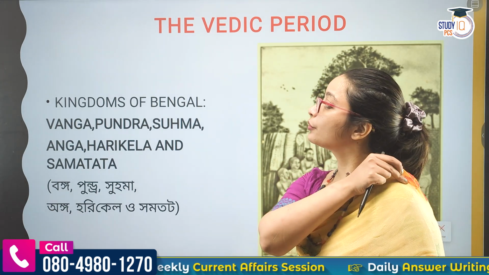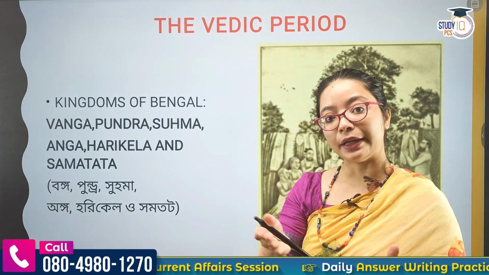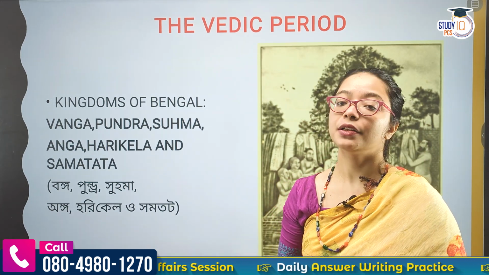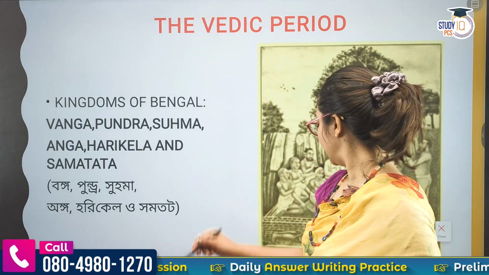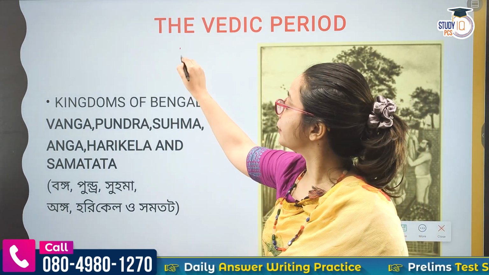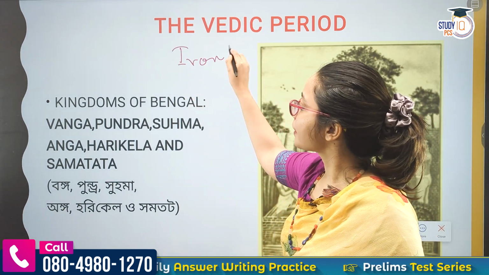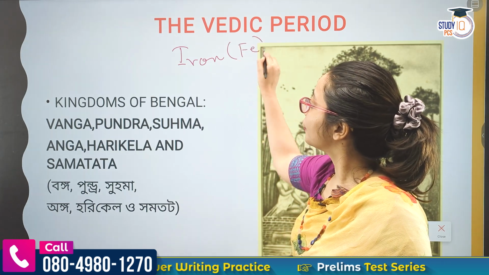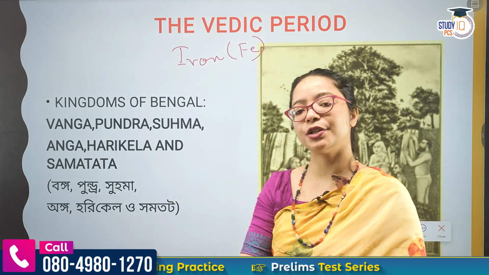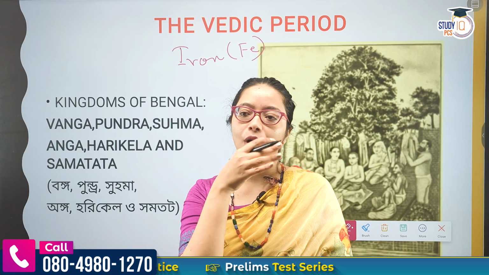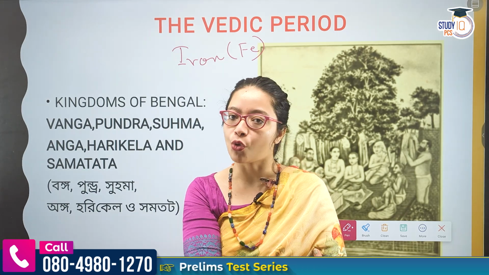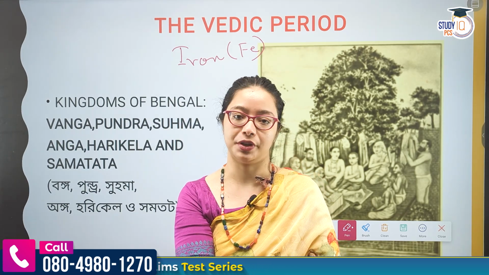So in the case of the Vedic period, the metal would change. The metal is none other than iron. Now when they come with iron, what advantages do we get? Iron is a strong metal. We can clear forest with iron.